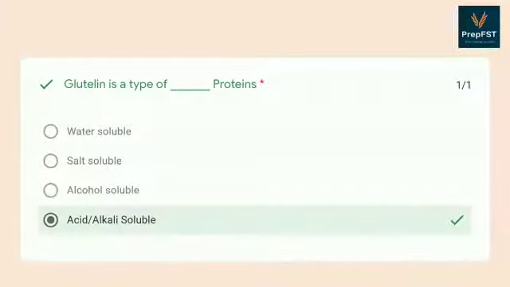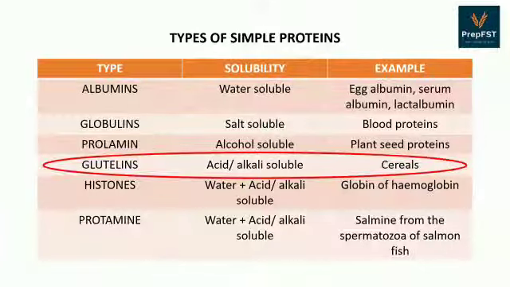Next question, glutenin is a type of, the answer is acid or alkali soluble proteins. As per the given table, I have listed the types of simple proteins along with their characteristics of solubility and the example. So as per the given table, glutenin has a solubility in acid and alkali, and cereal proteins are an example of glutenin proteins.